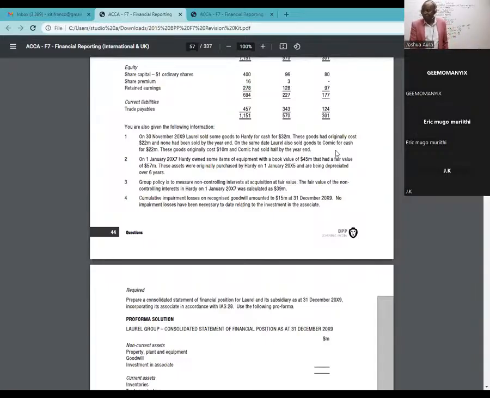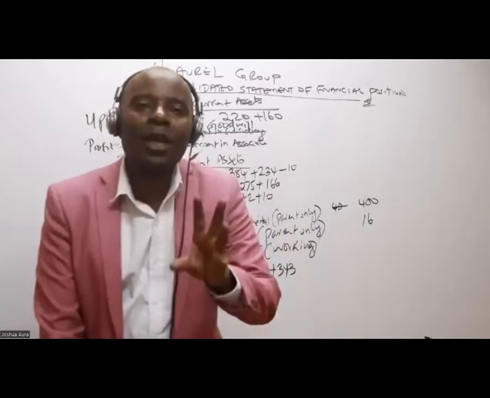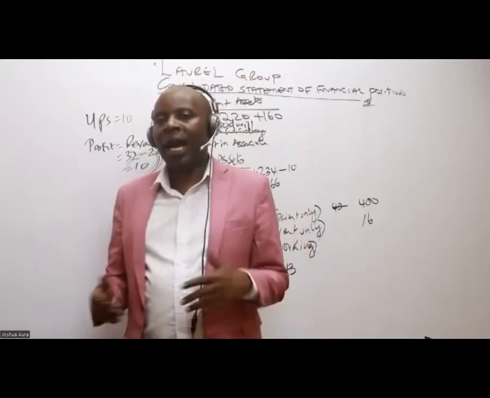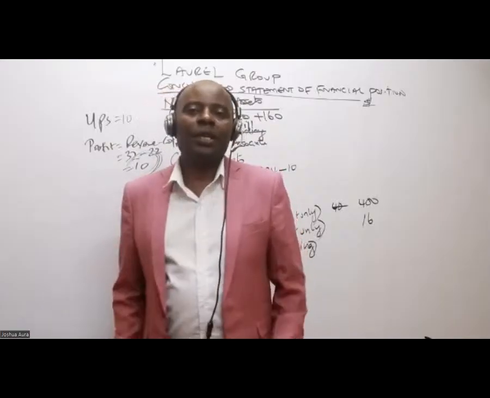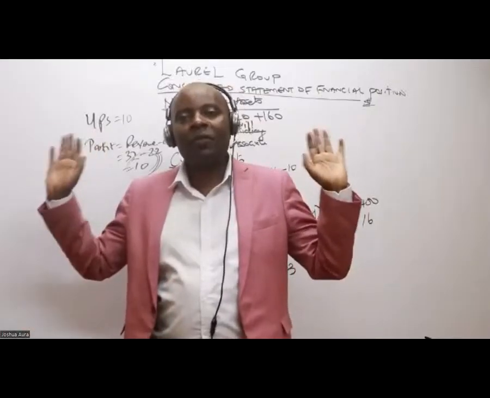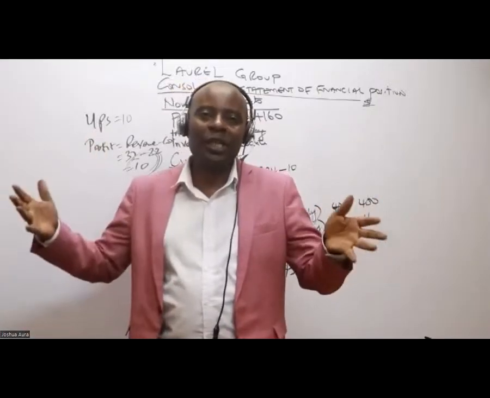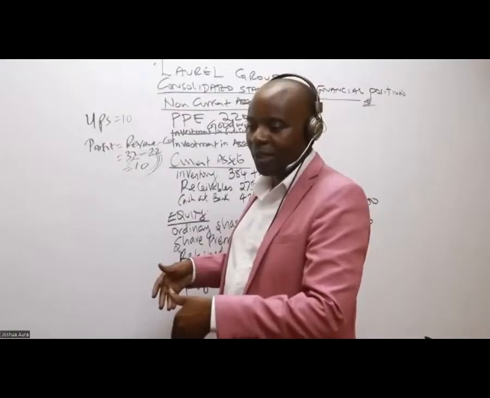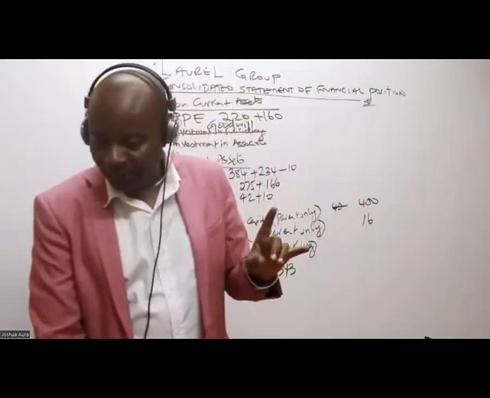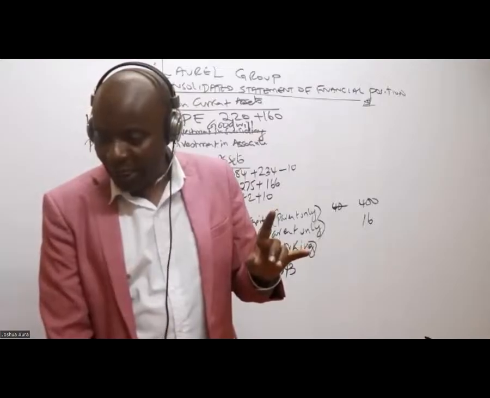On the same day, Laurel also sold goods to CL for cash for 22 million. These goods originally cost 10 million, and CL had sold a half of them. I think this is where you're confusing. Half is for CL. That's for the associate. Now we are not doing anything for the associate in group consolidations. IFRS 10 tells us to consolidate only the parent and the subsidiary. For now, we are not touching the associate at all. Even in an exam, chances are I'll not even do the investment in associate. I'll not have that time. I just do the consolidation alone. I hope all of us are together up to there.